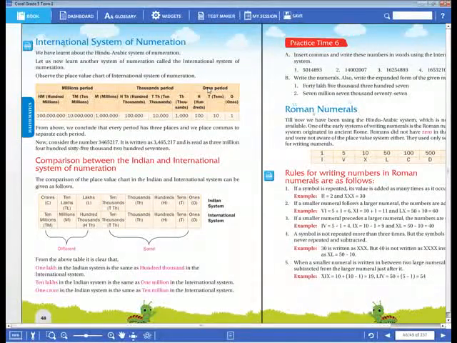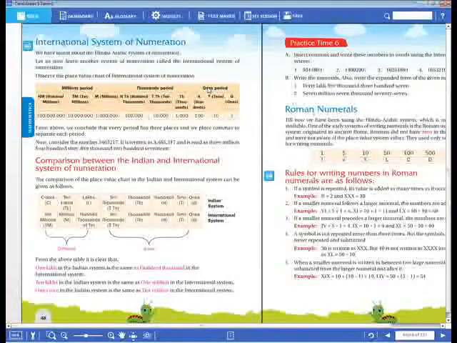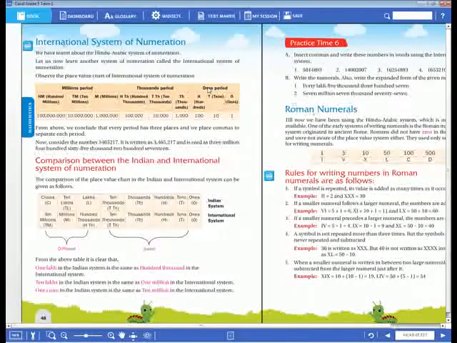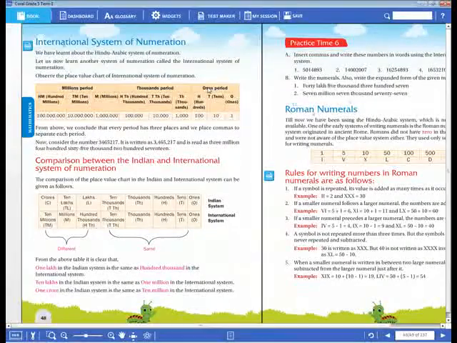Fold your hands and listen first of all. In the present world, wherever you may go, like America or Australia, you can see the numbers only. When you are giving money or anywhere, we can see the numbers only. That is called the Hindu Arabic numeral system. Which kind of number system are we using at present? The Hindu Arabic numeral system.